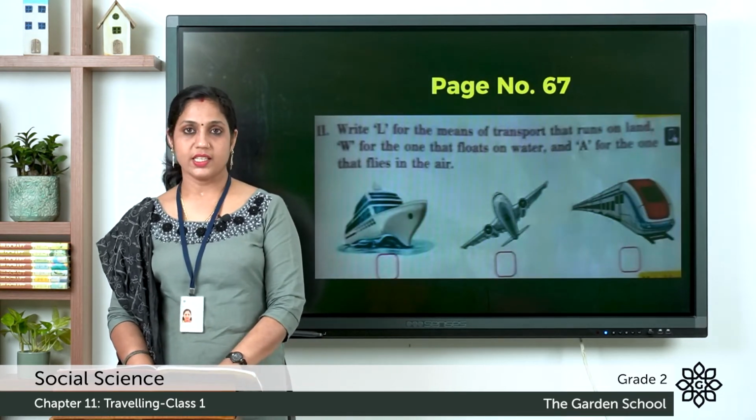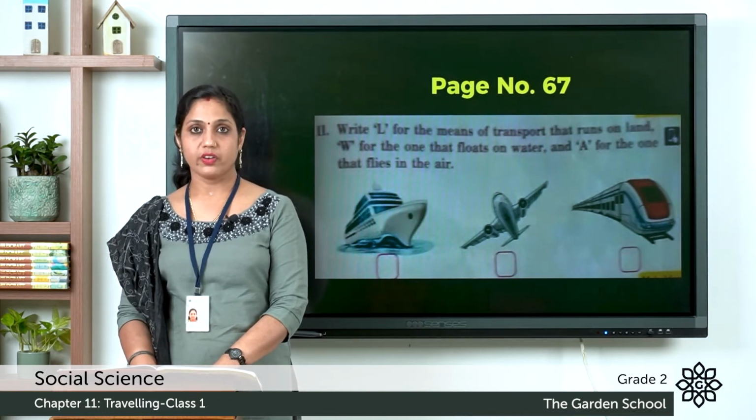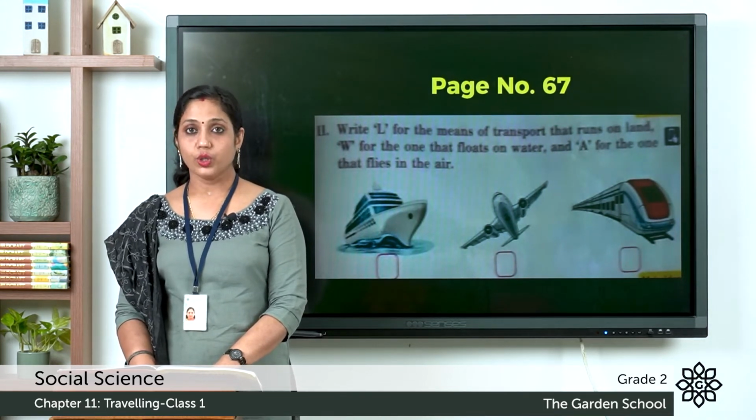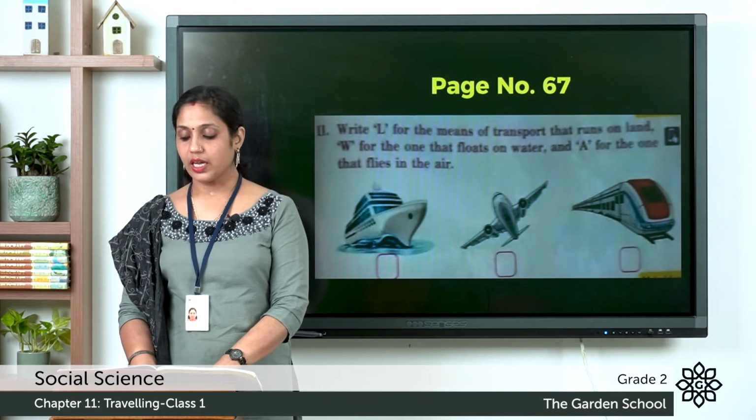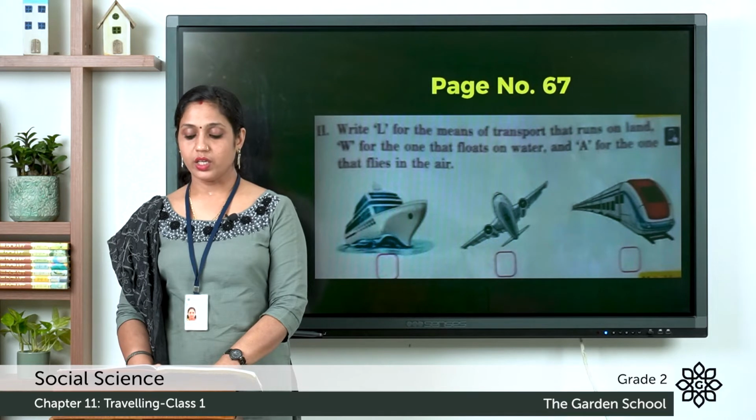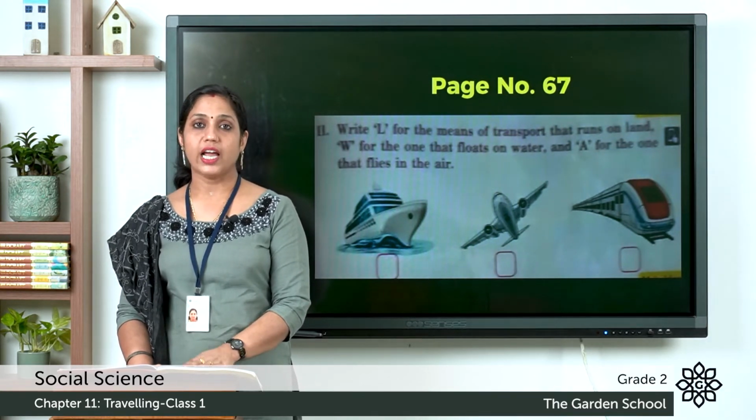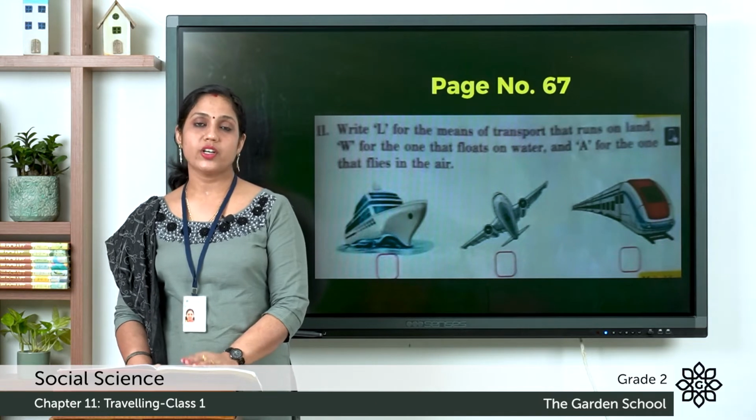Moving on to a second exercise. Write L for the means of transport that runs on land, W for the one that floats on water, and A for the one that flies in the air. And here it's given a ship, an aeroplane and a train. So you have to write for land transport L, for water transport W, and for air transport A.